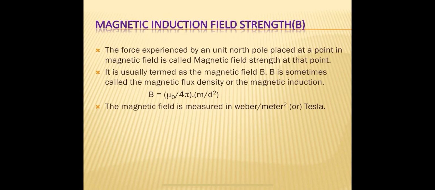So magnetic flux per unit area means flux per meter square. The unit for flux is Weber, so Weber per meter square is the SI unit of the magnetic induction field strength or magnetic flux density. Weber per meter square is also called Tesla, capital T.